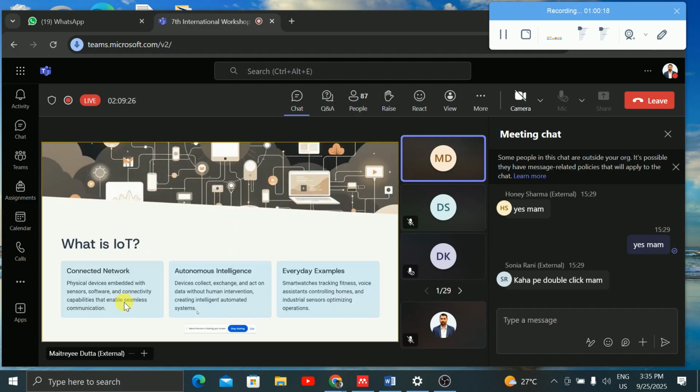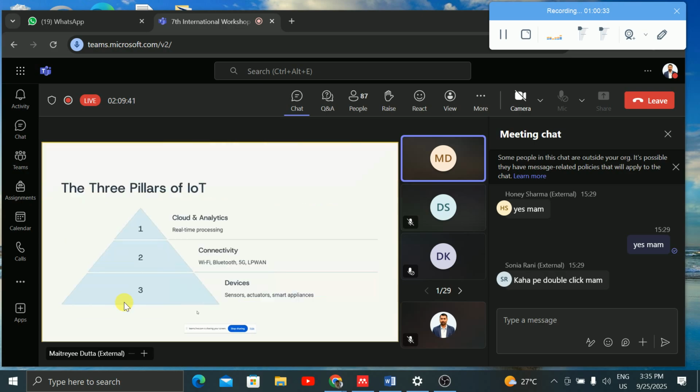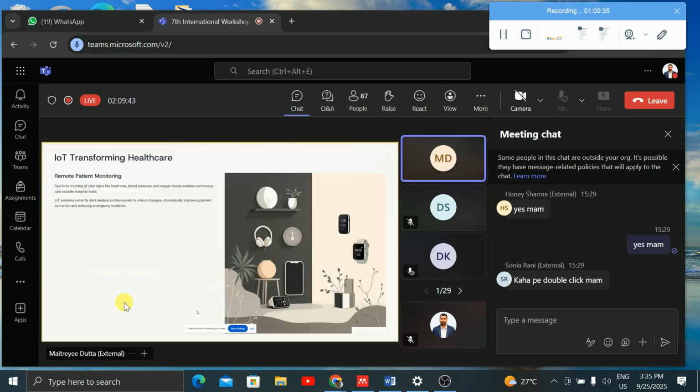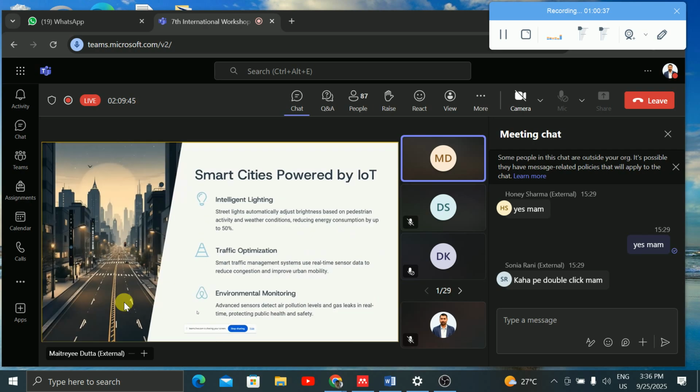Now we will see what IoT is: a connected network. IoT is a connected network. IoT gives you autonomous intelligence, and also everyday examples where we can see IoT applications. So in connected networks, all these things you have described, everything you have described, right? The connected future awaits.